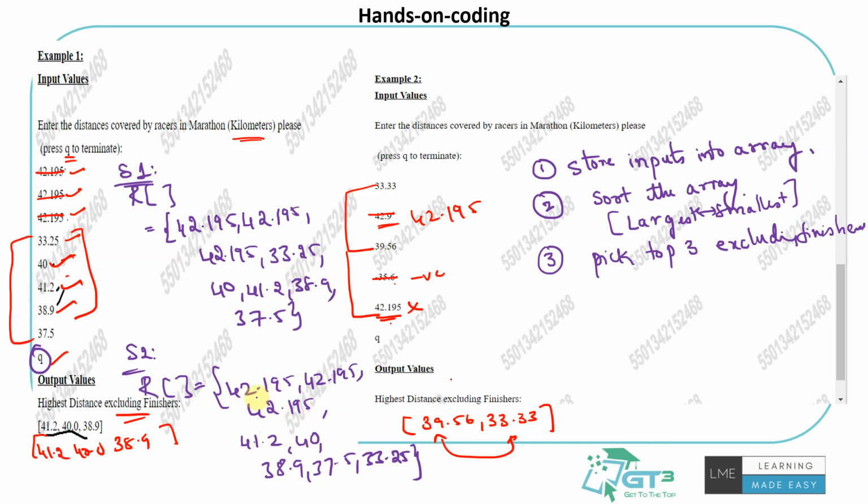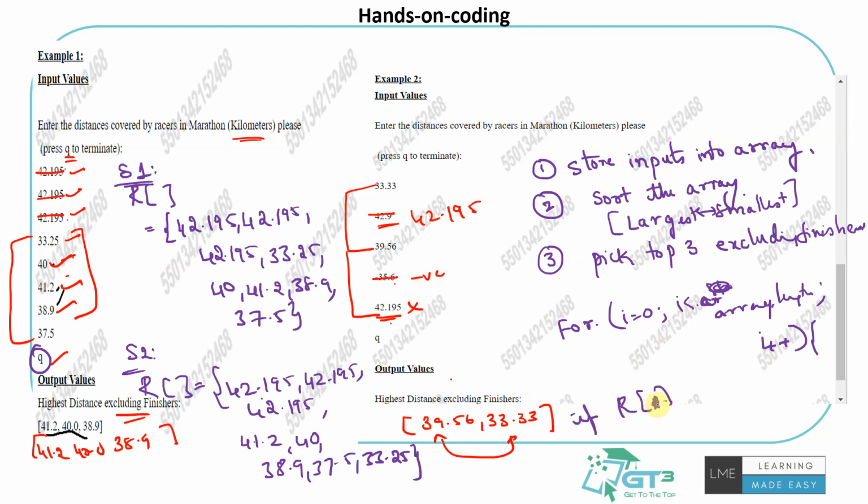Now I sorted it. Now I can't pick the top 3, understand, because there could be some finishers also, or maybe there are not enough also. So what I would want to do is run a for loop. Iterate from 0 to the array length. You can use str array length, the string length, depending on the language. I'm just writing pseudo code here. Just increase I++.